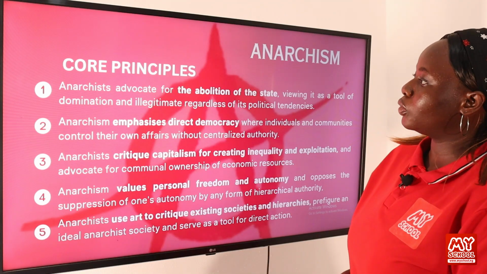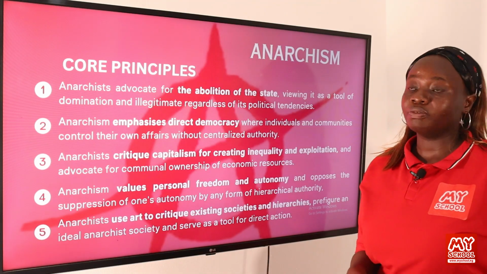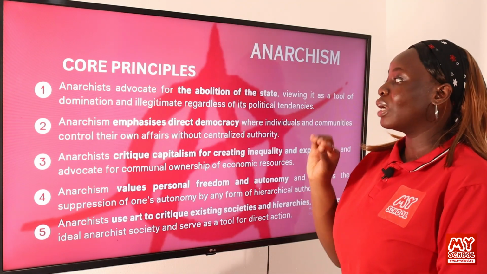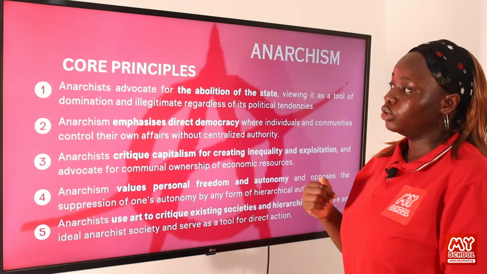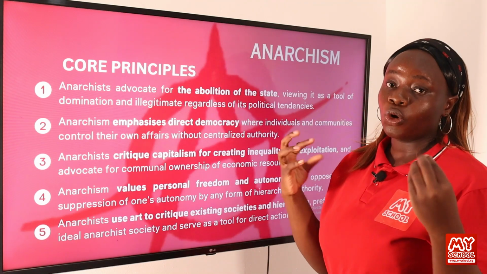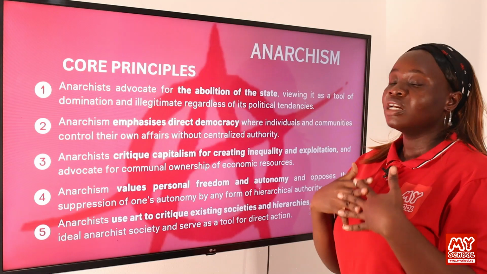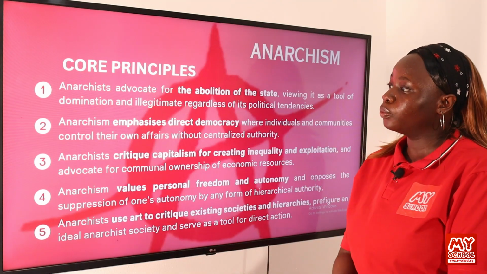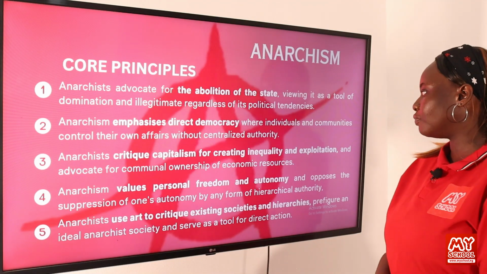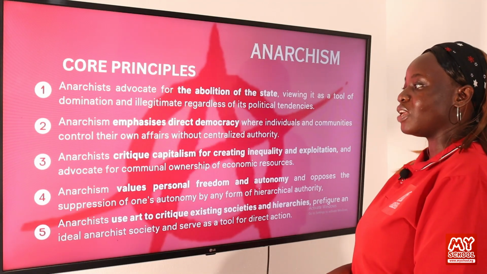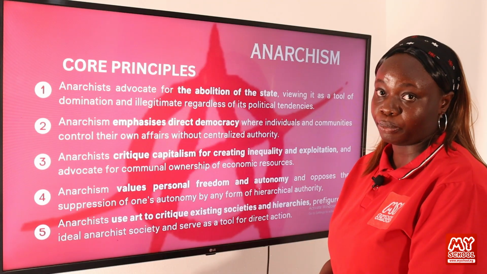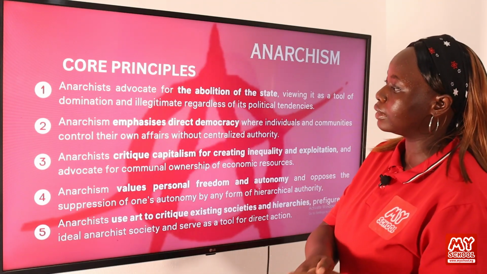One of the core principles is that it advocates for the abolition of the state, viewing it as a tool of domination and illegitimate, regardless of its political tendencies. So they believe that the government, the states in the society, hold all the power, and so they take away the power from the common people. Anarchism also emphasizes direct democracy, where individuals and communities control their own affairs without centralized authority. So power lies in the hands of the people and not the government or the state.